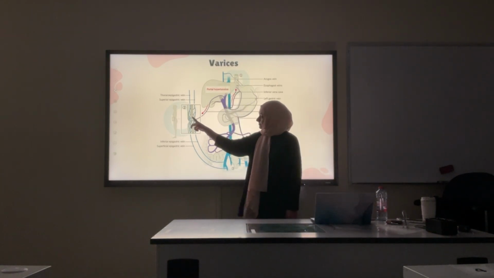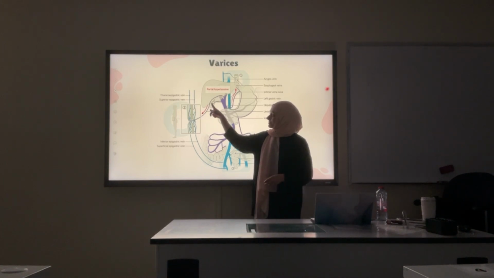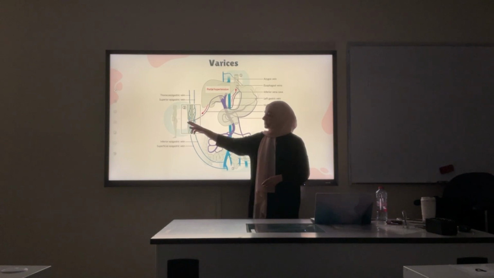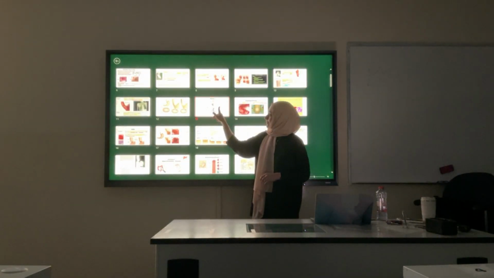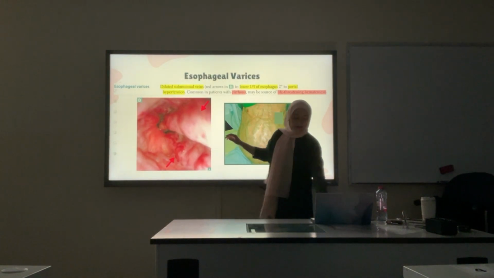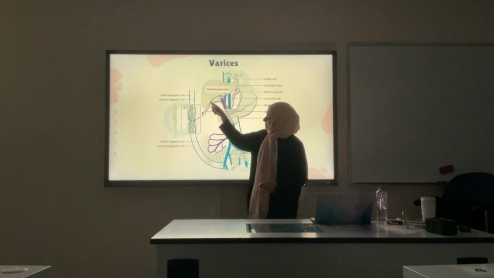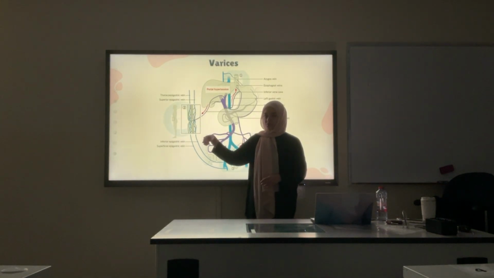The same thing here. When we were little, embryologically, we had the umbilical vein here that connects the umbilicus to the liver. Usually it becomes the ligamentum teres, so it should be obliterated. If there is severe portal hypertension from cirrhosis or other causes, this vein can open again, and the blood that cannot reach the liver can go like this, and like this, to the paraumbilical veins and cause another symptom, which is caput medusae.